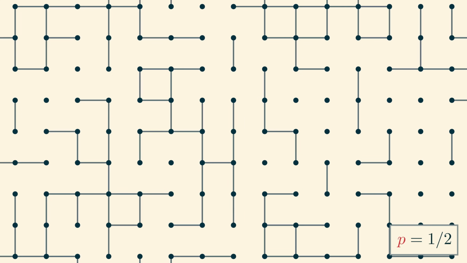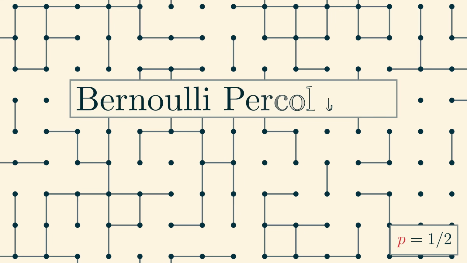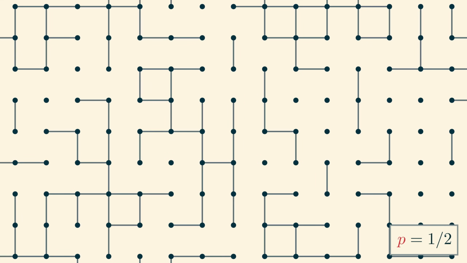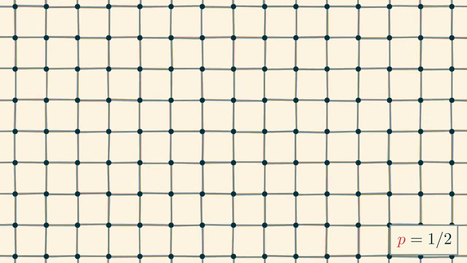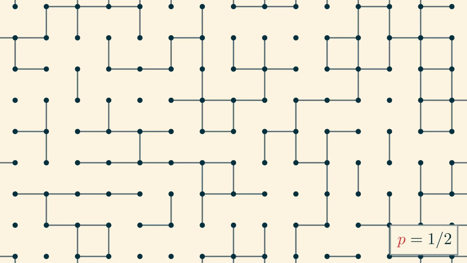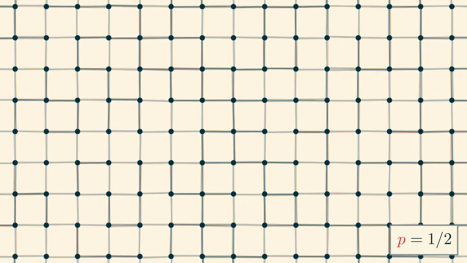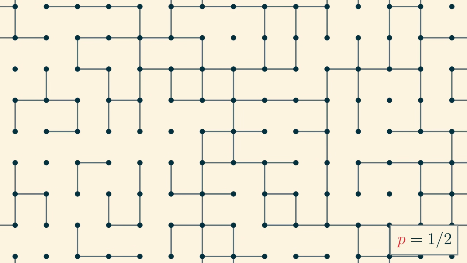The whole random process we just described is called the Bernoulli percolation of the grid, because each edge in the grid acts like a Bernoulli random variable, which is a random variable that takes on one of two values, either open or closed in this case. What you're looking at now is just one sample from this random process. Here are a few more samples, but keep in mind that we don't really care about any one particular sample. Rather, we want to think about the random process as a whole.